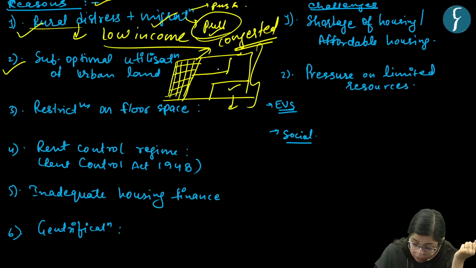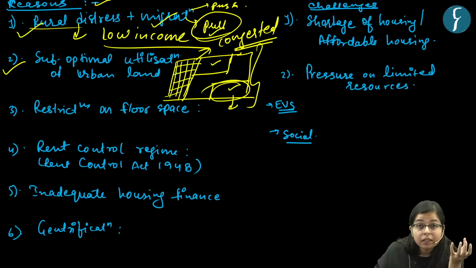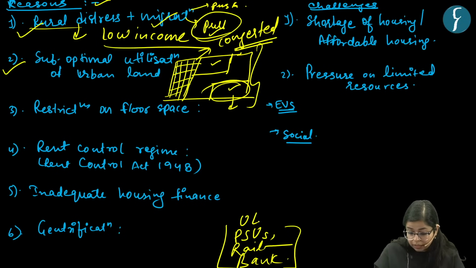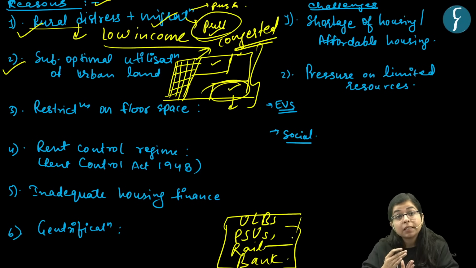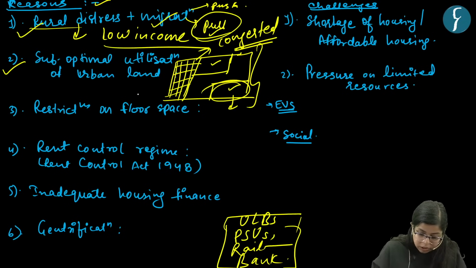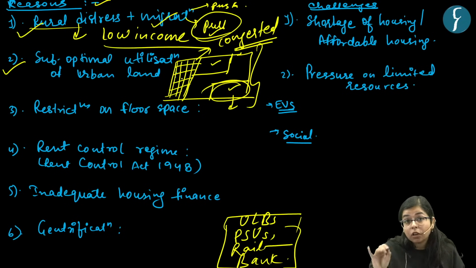And for the presence of such suboptimal utilization of land, these areas may be under the presence of some PSUs, say railways, say banks, or the land would be with some urban local bodies, and this land remains idle. This land is not utilized, right? So there is an issue regarding planning in the urban cities, and this is the reason why affordable land is not available.